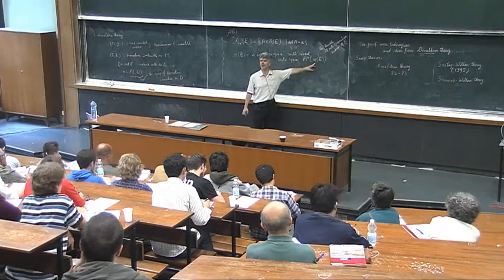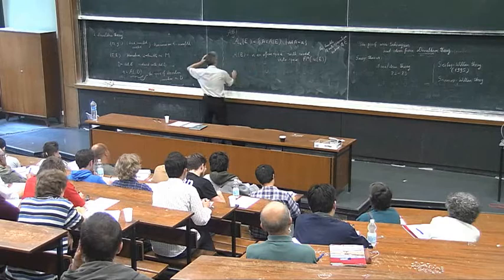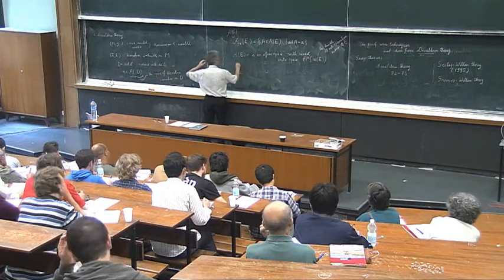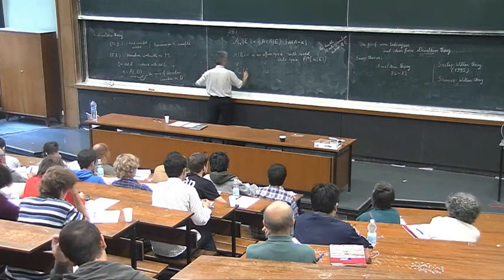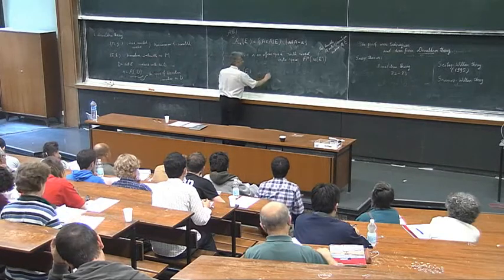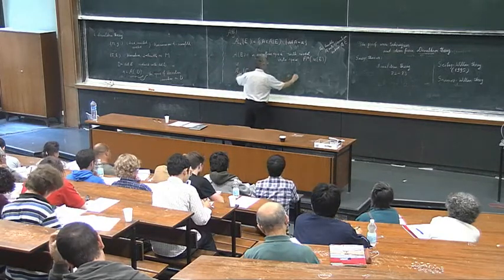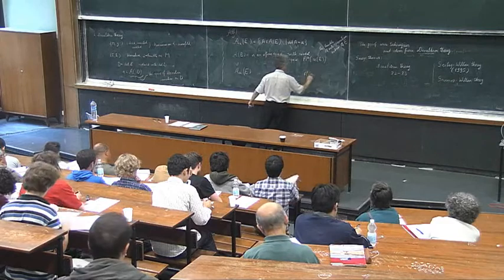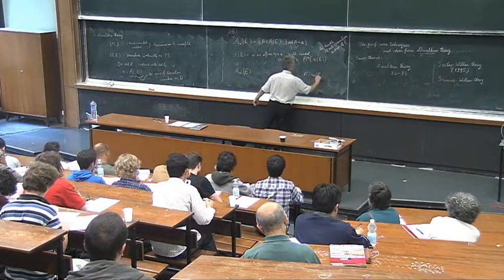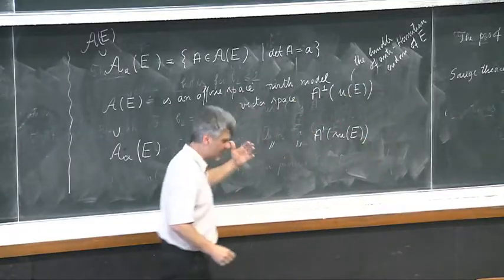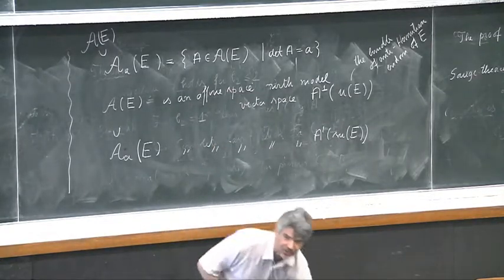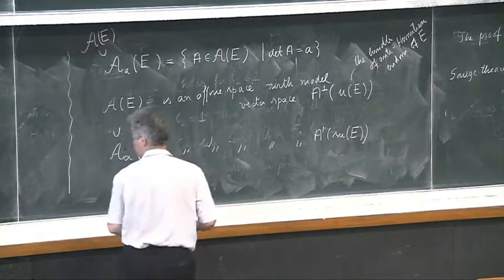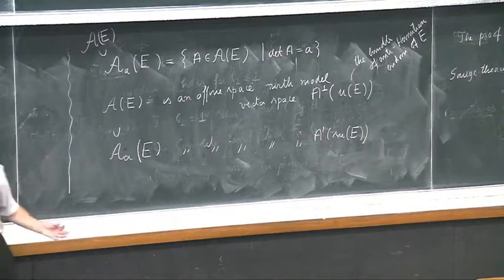It's a real bundle. And our subspace is an affine space with model vector space Omega^1 of su(E). I want to be very accurate at this point because it's important to understand the objects we are working with from the beginning.